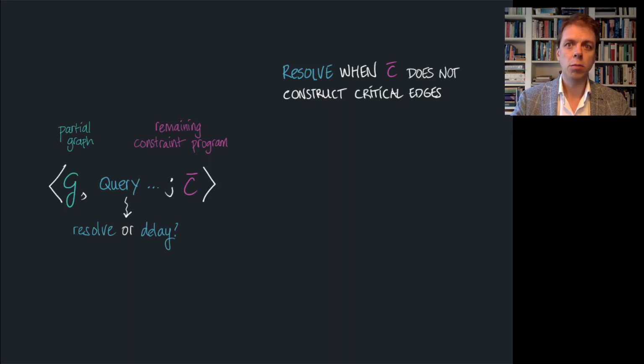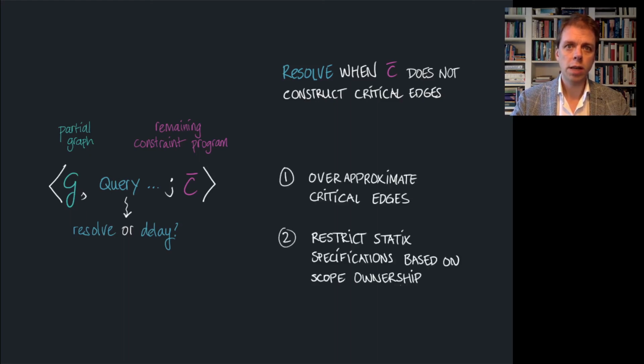And to make this feasible in practice, we do two things. We over-approximate the critical edges, and we restrict aliasing of scope references for the purpose of scope graph construction using a type system based on scope ownership. This made a decidable operational semantics feasible. I cannot go further into the details here, but I encourage you to read the paper for that.